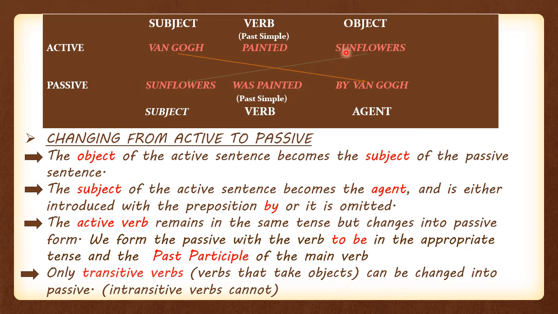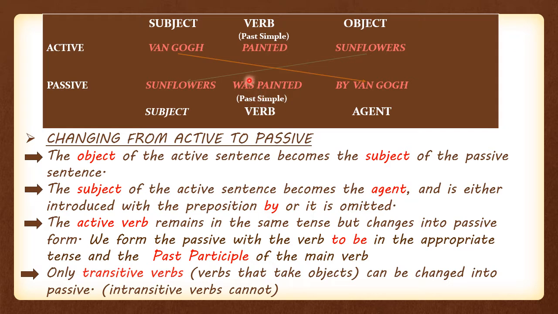As we see, some flowers, the object, becomes the subject, and the subject of the active sentence becomes the agent, introduced with by. Now let's focus on the verbs. Painted, was painted. As we see, there is a difference in form, but the tense stays the same. So we have painted, past simple, was painted, again past simple.